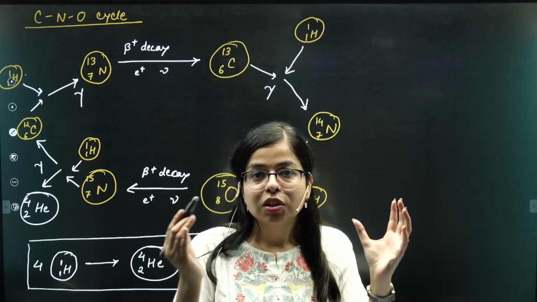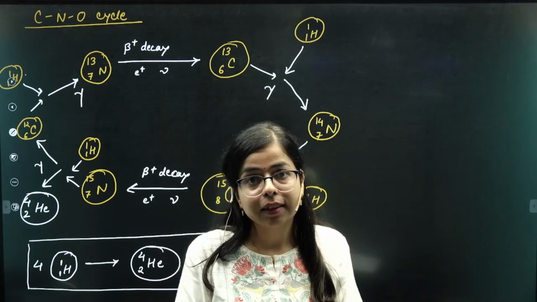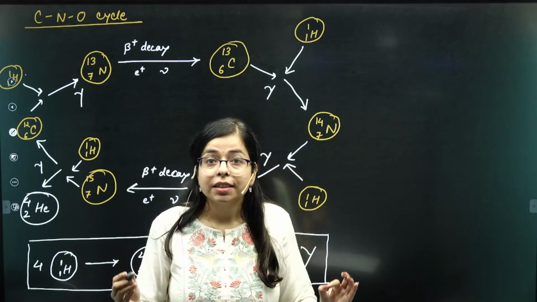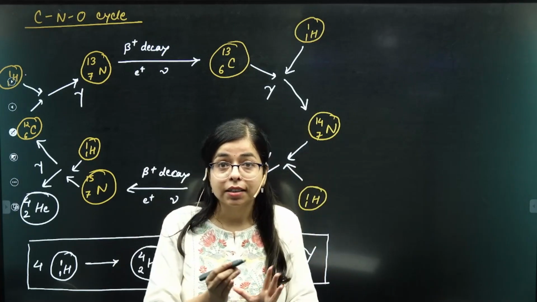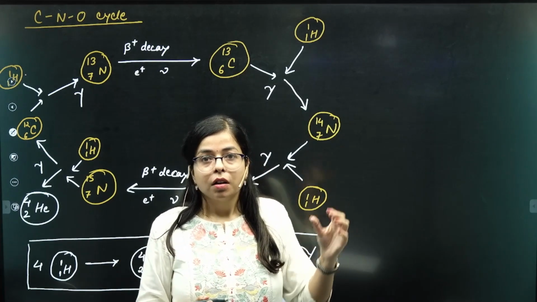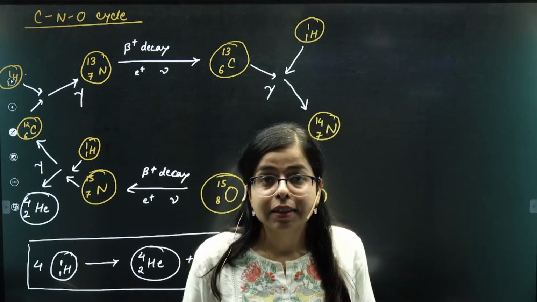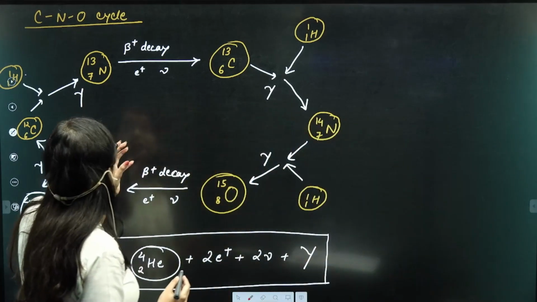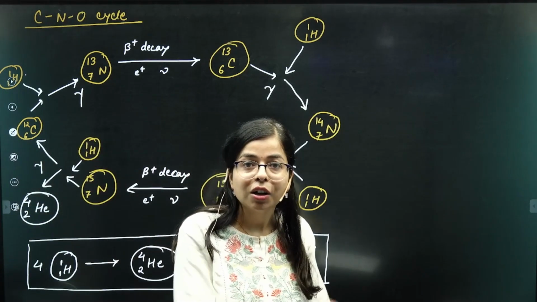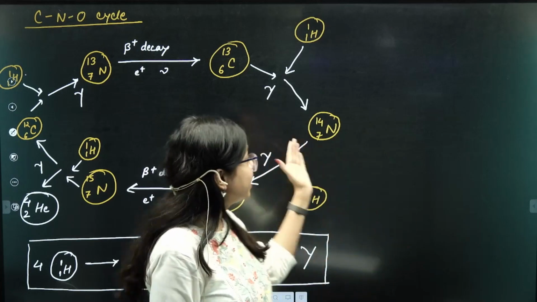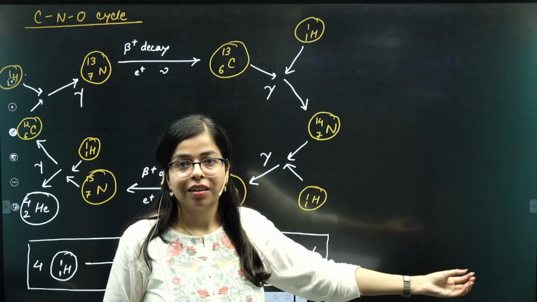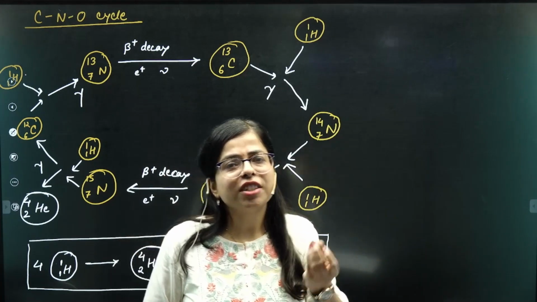But this is possible in any giant star. Why? Because of enormous mass, and then enormous gravitational field and pressure. So in summation we can say that owing to large size, large gravitational field and large pressure present in the core of a giant star, such a CNO cycle is possible there. And the difference between the proton-proton cycle and this CNO cycle is that the cycle happening at the core of a giant star is fast, as compared to the proton-proton cycle, which is steady.